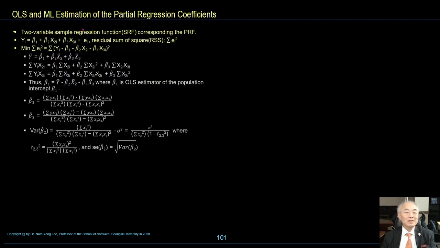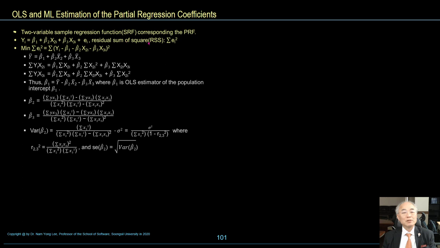The three variable sample regression function, called SRF, corresponding to the population regression function: yi is equal to beta 1 hat plus beta 2 hat x2i plus beta 3 hat x3i plus error term.